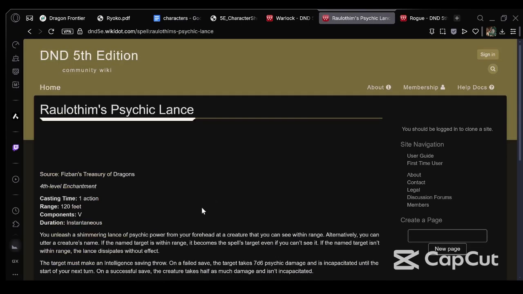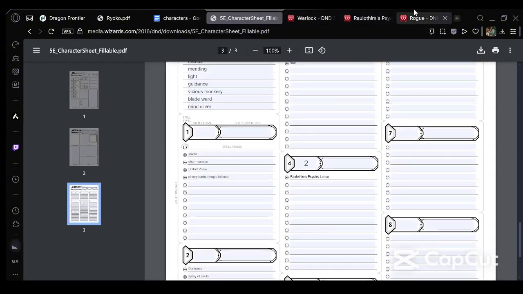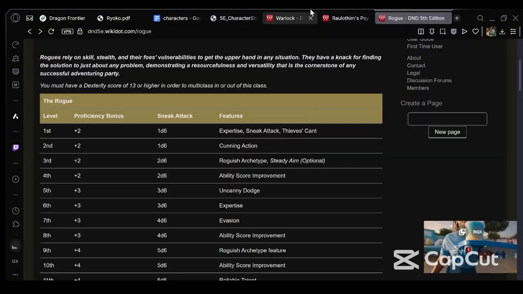Honestly, I think we go with Rotham Psychic Lance. Which is, as much as you're going to get tired of me saying this, him just shooting them with a super enhanced bullet that, when it hits them, it hits their nervous system, not their bloodstream, sorry, and it makes their nervous system kind of conk out to where they're incapacitated. Or something like that.